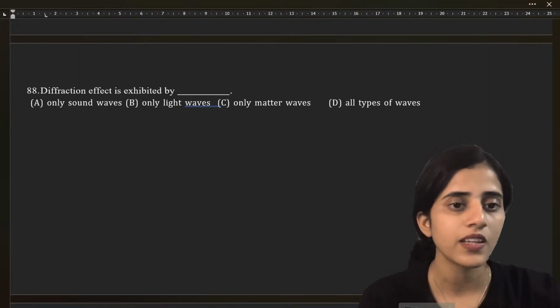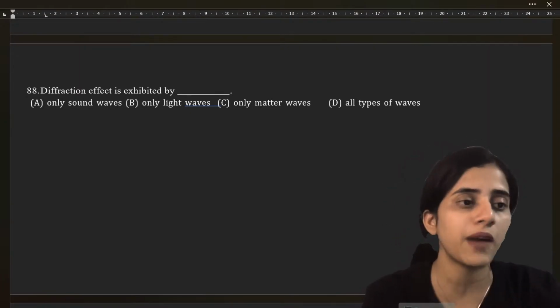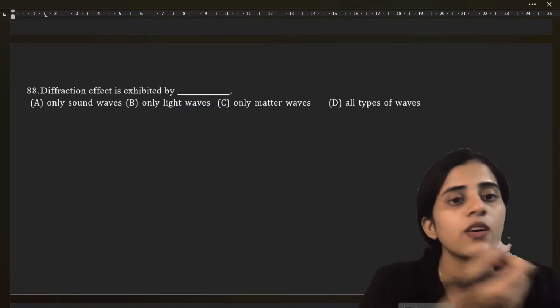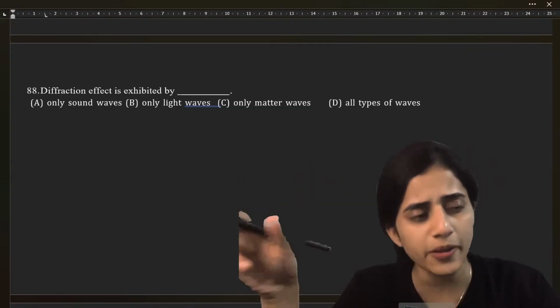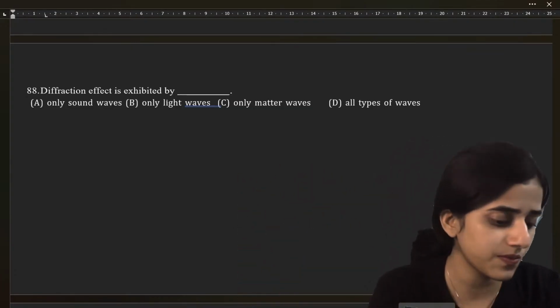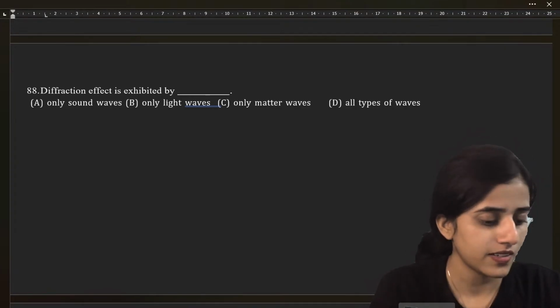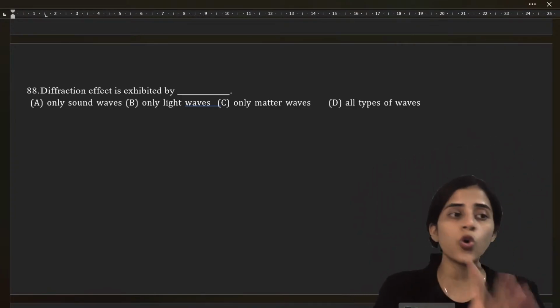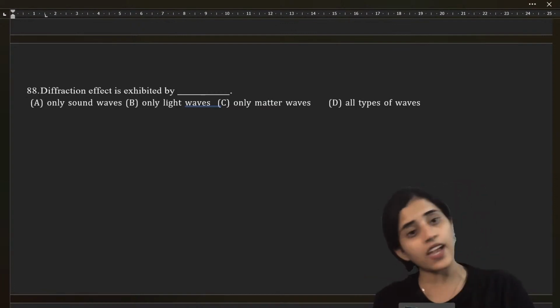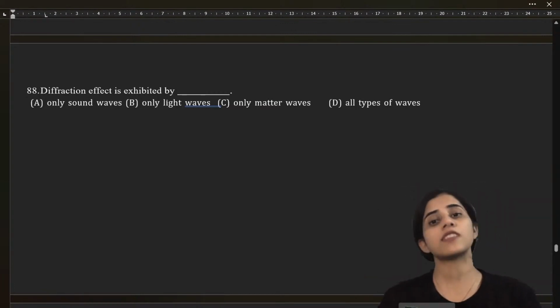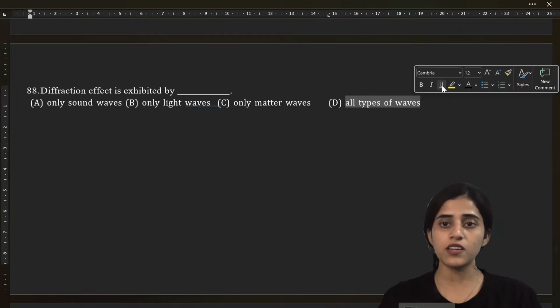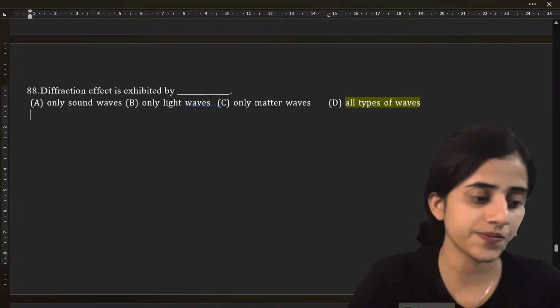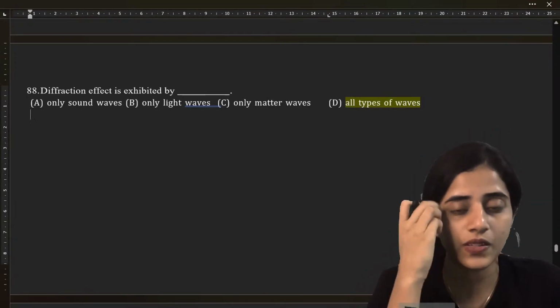Diffraction effect is exhibited by what all? Only sound waves, only light waves, only matter waves, or all types of waves? Yes, diffraction is the bending of waves around obstacles or through openings, and this effect is there for sound waves, light waves, and matter waves. So the answer is going to be all types of waves. Okay?